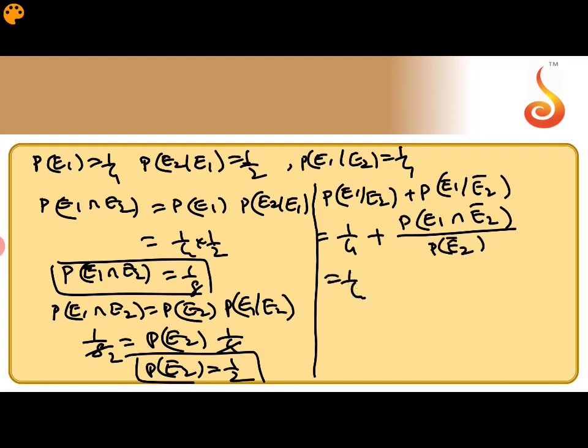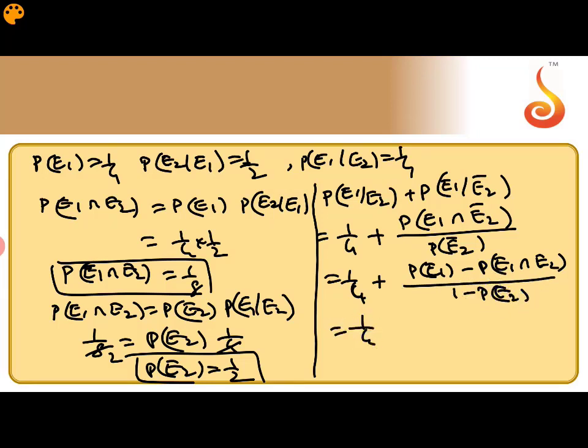There is a property: P of E1 intersection E2 bar is P of E1 minus P of E1 intersection E2, the whole divided by 1 minus P of E2. So it is 1 by 4 plus, P of E1 is 1 by 4 minus P of E1 intersection E2 is 1 by 8, by 1 minus 1 by 2.